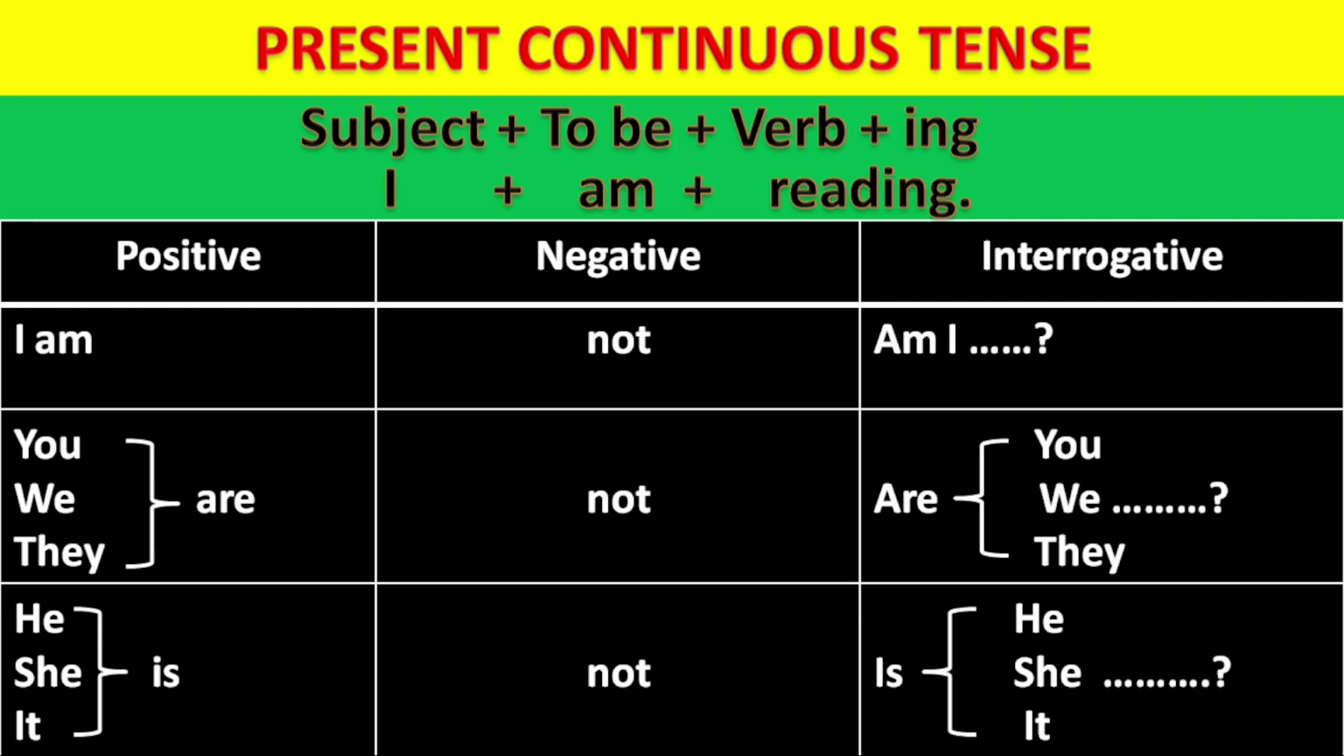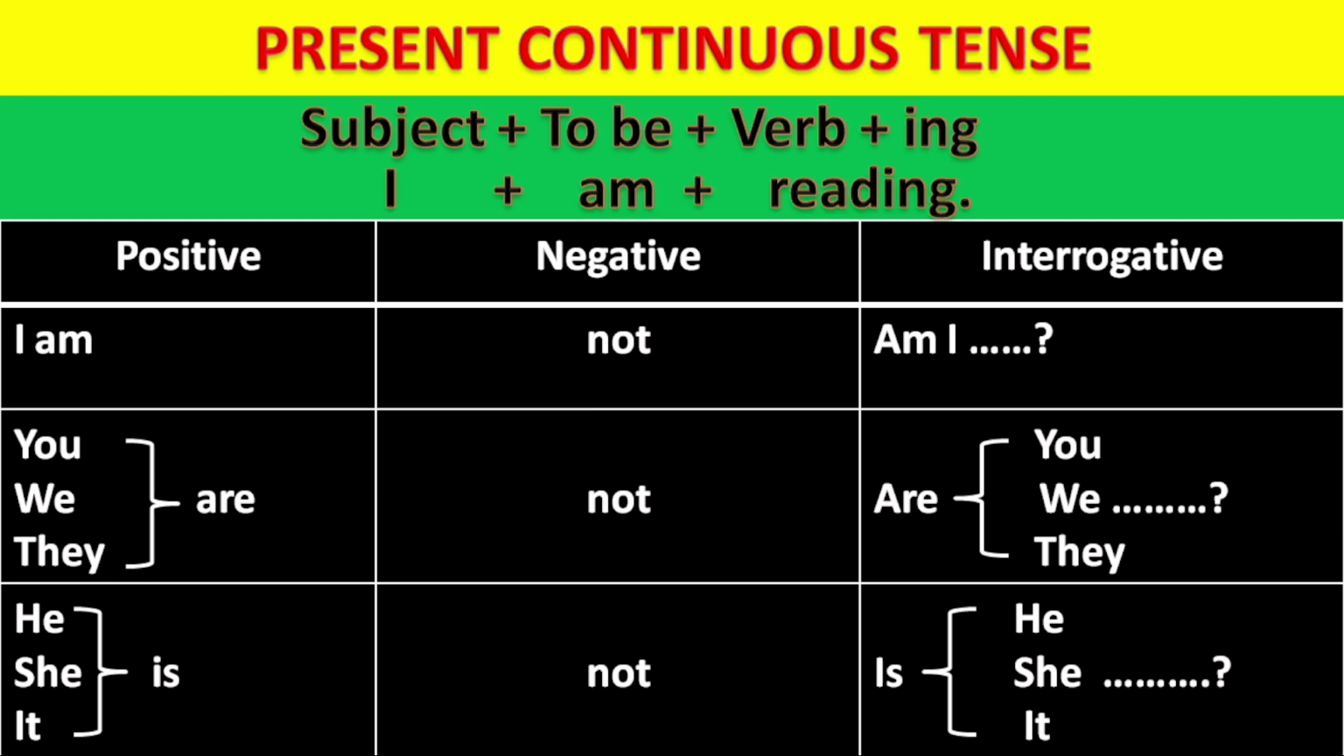First of all, we will discuss the positive sentences. So let us see first the subjects: I, you, we, they, he, she, it. These are the subjects. With I we use am. I am. With you, we and they we use are. You are, we are, they are. With he, she and it we use is. He is, she is, it is.